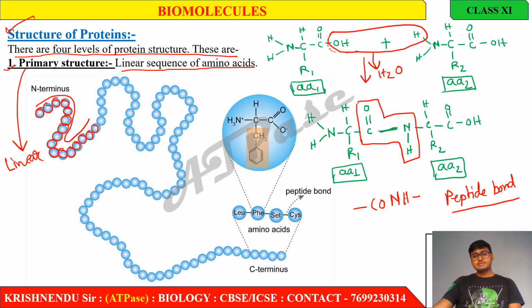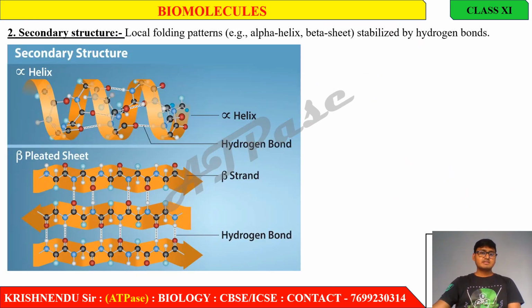Next, secondary structure of protein. Local folding patterns, for example alpha helix and beta sheet, stabilized by hydrogen bonds. In primary structure, only peptide bonds are present.